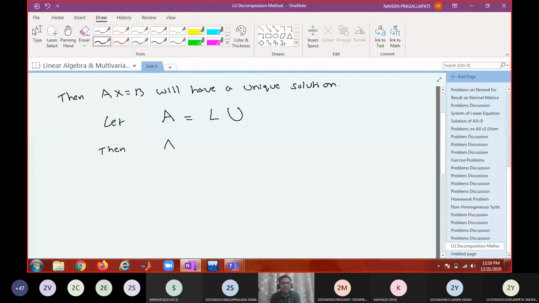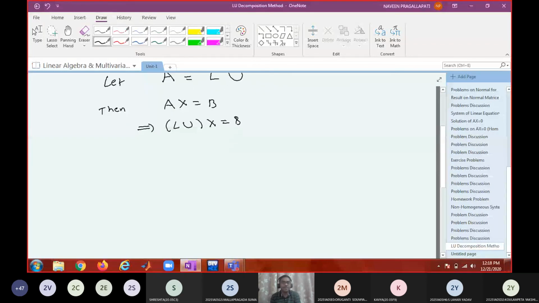Ax equal to B becomes, I can replace A with LU. So L into U of x equal to B. Now you know matrix multiplication is associative. Therefore I can write this as L into Ux equal to B.